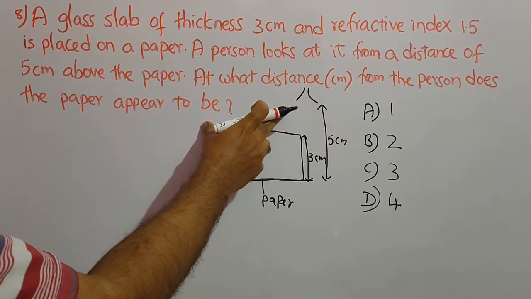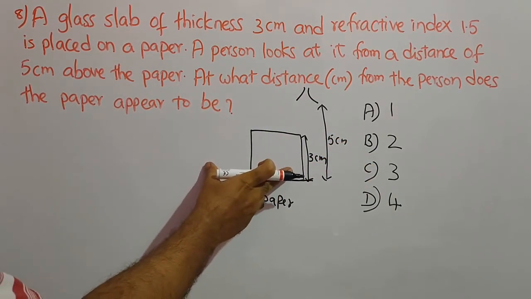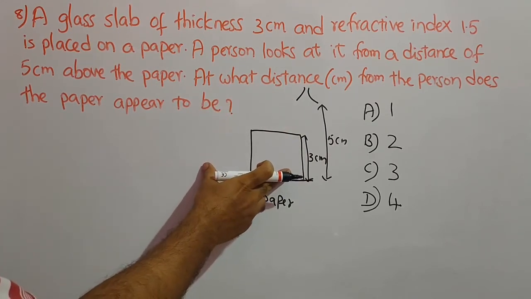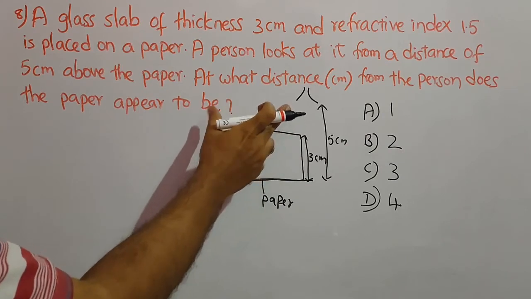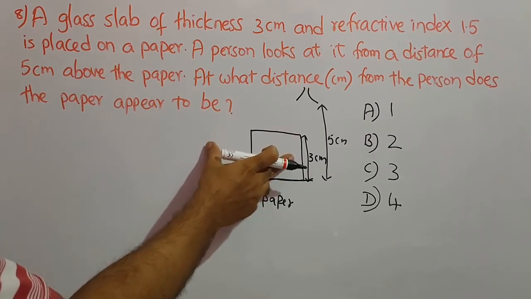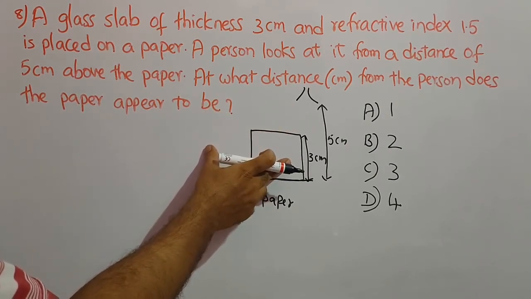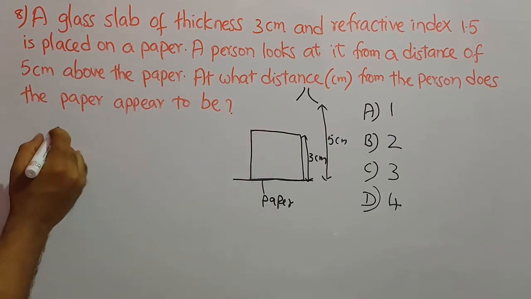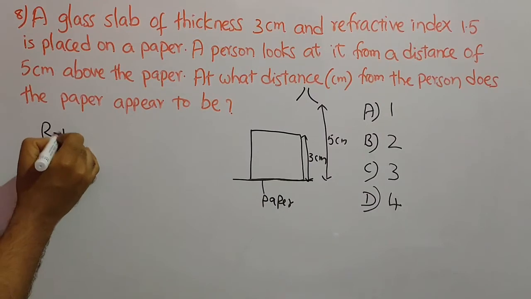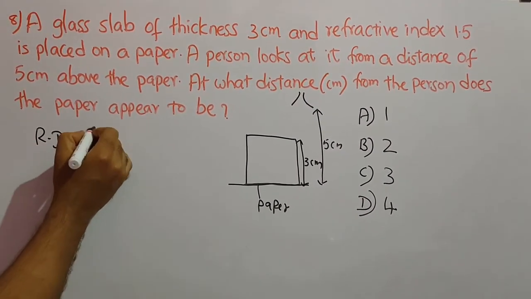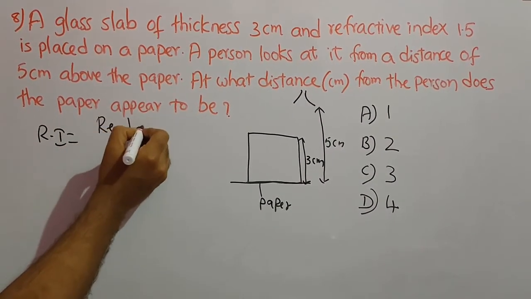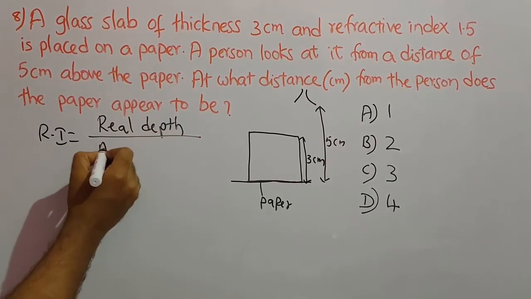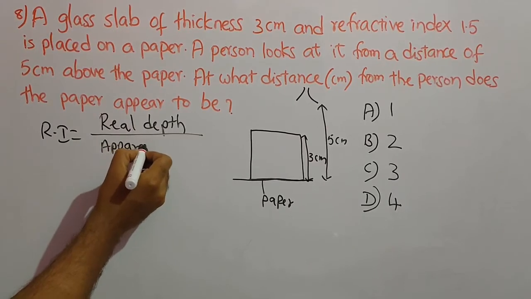Now to this observer, at what distance does the paper appear? So we have to find that. How to solve this problem? We know refractive index can be found by the formula, the ratio of real depth and apparent depth.